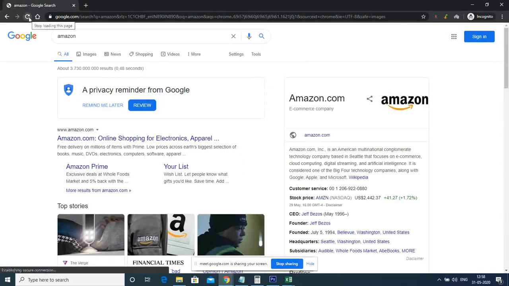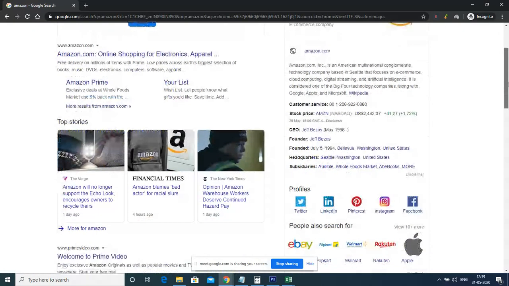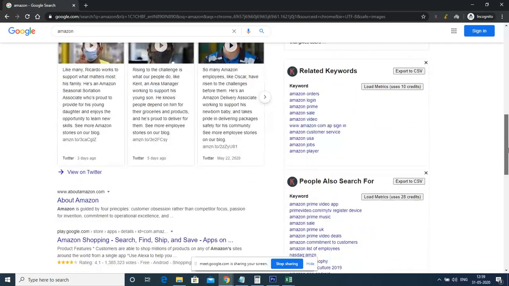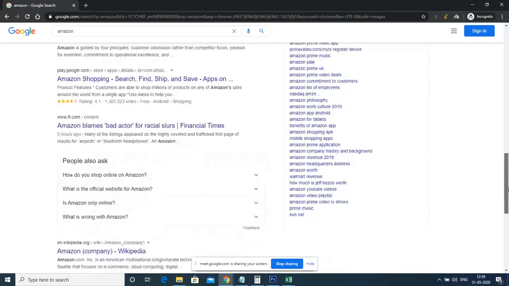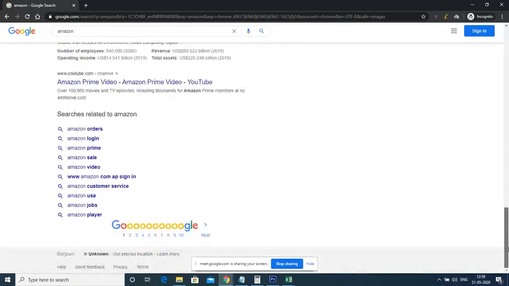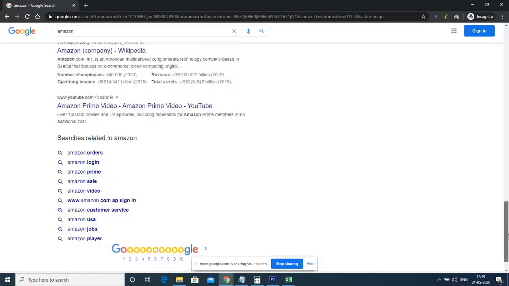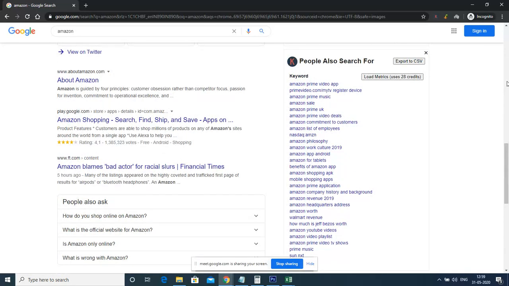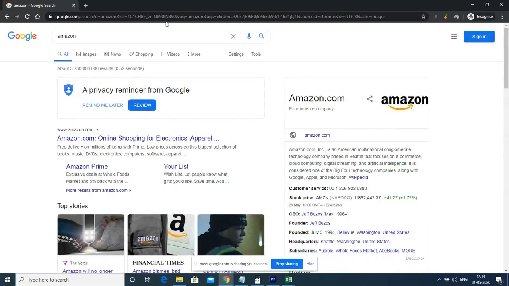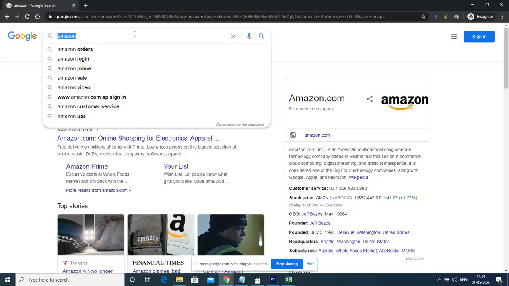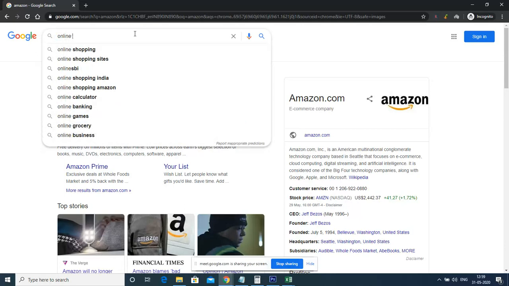Now I'm going to search again. Sorry, I'm searching for Amazon. I'm getting almost the same results as what I had seen there, but in some cases I'll get some specific details which are there in Belgium.